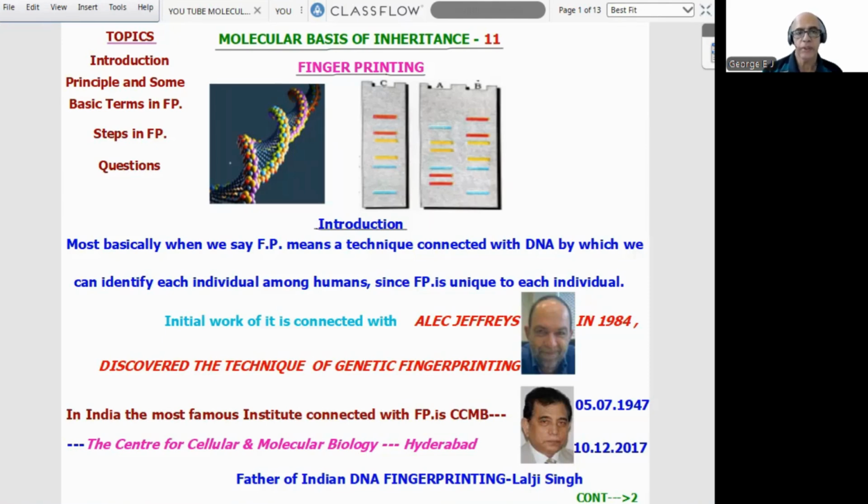Now, the initial work on it is connected with the famous scientist Alec Jeffreys in 1984. His photograph is given there, and he discovered the technique of genetic fingerprinting. In India, the most famous institute connected with the technology of fingerprinting is CCMB, that is the Centre for Cellular and Molecular Biology, Hyderabad. And the father of Indian DNA fingerprinting is the famous Lalji Singh.